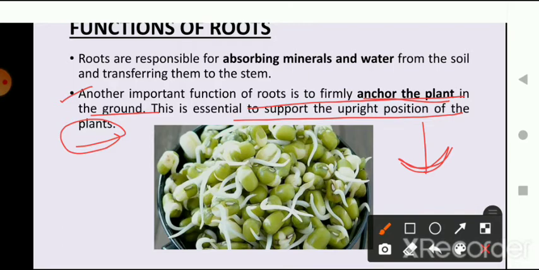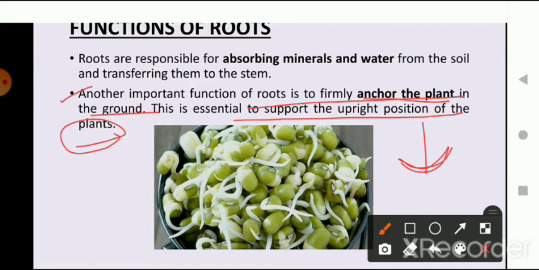Next, children, for the next function, let's say that we have cut the roots of a plant and fixed it into the ground. What will happen? Can the plant survive? Definitely not. It will never survive, right? It will dry up after some time.